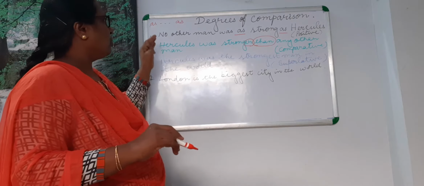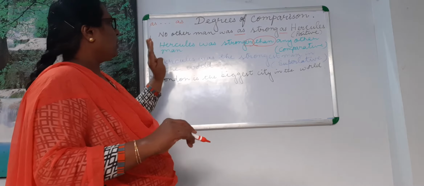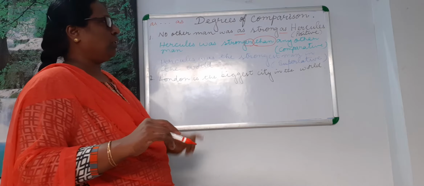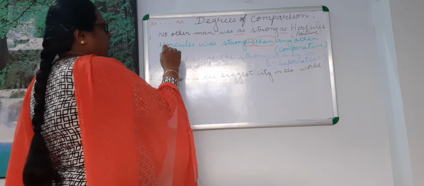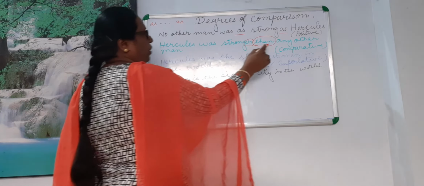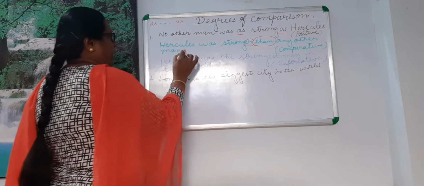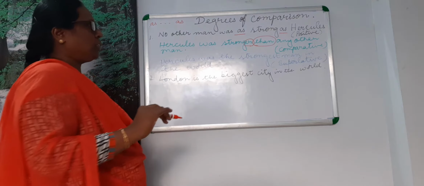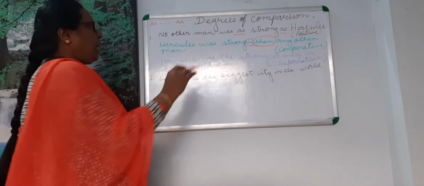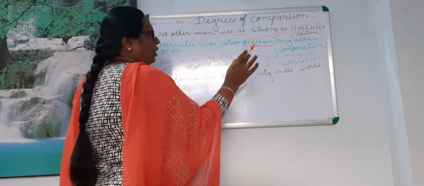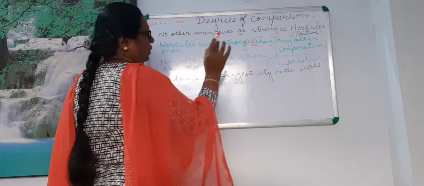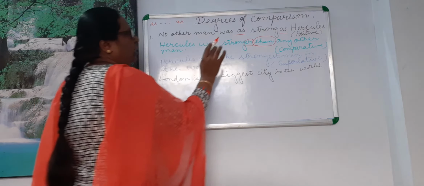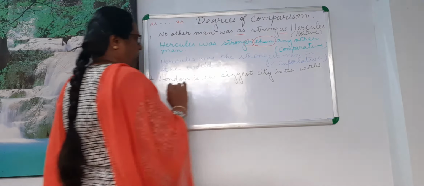Here you will write any other instead of no other. So Hercules was stronger than any other man. So this is comparative. As and as you remove, and you change the positive adjective into comparative by adding er, and then you add than.